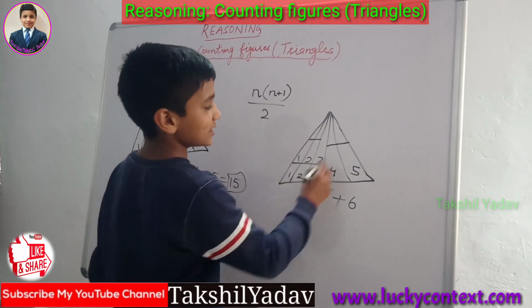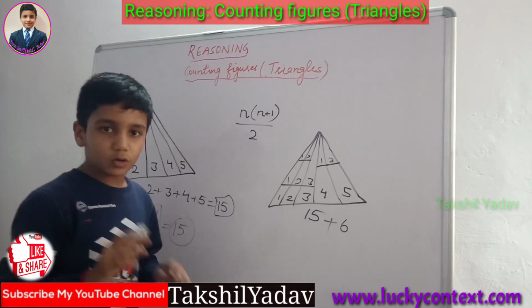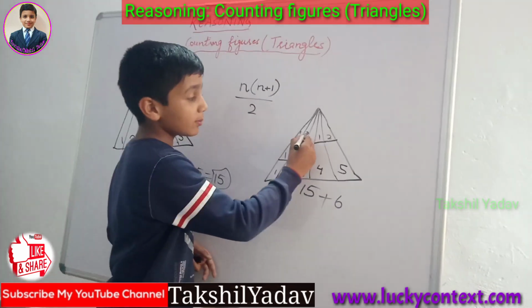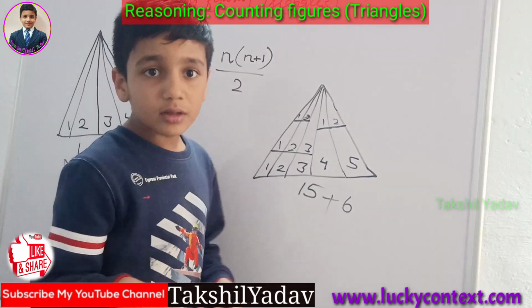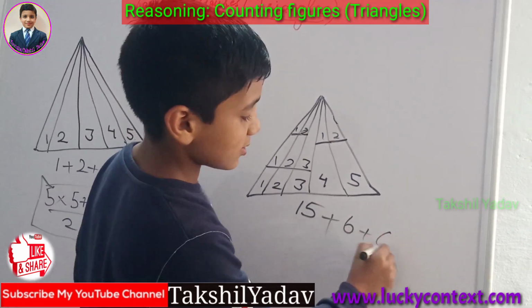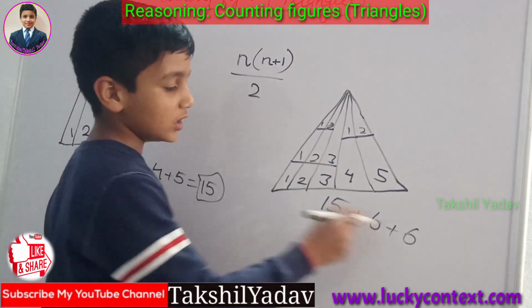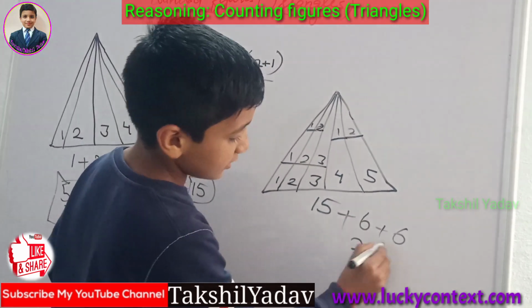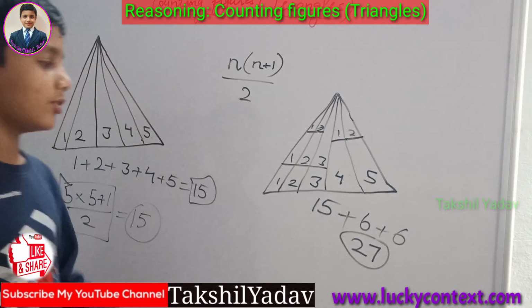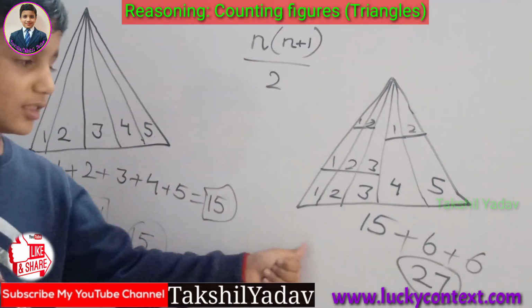Now these two bases, 1, 2 and 1, 2. Okay? Here 1 + 2, 1 + 2. We have 3 and 3, that is 6. Now 15 + 6 is 21, and 21 + 6 is 27. Thus the correct answer is 27: 27 triangles will be formed in this case.